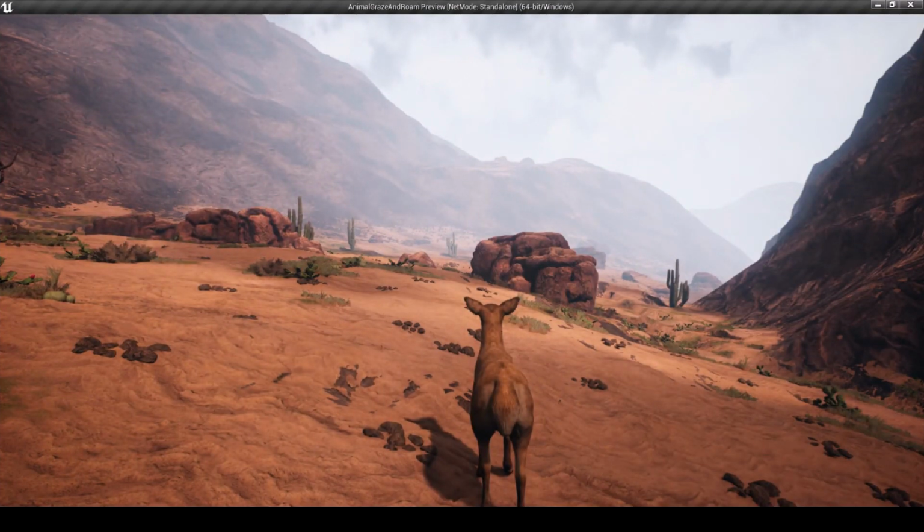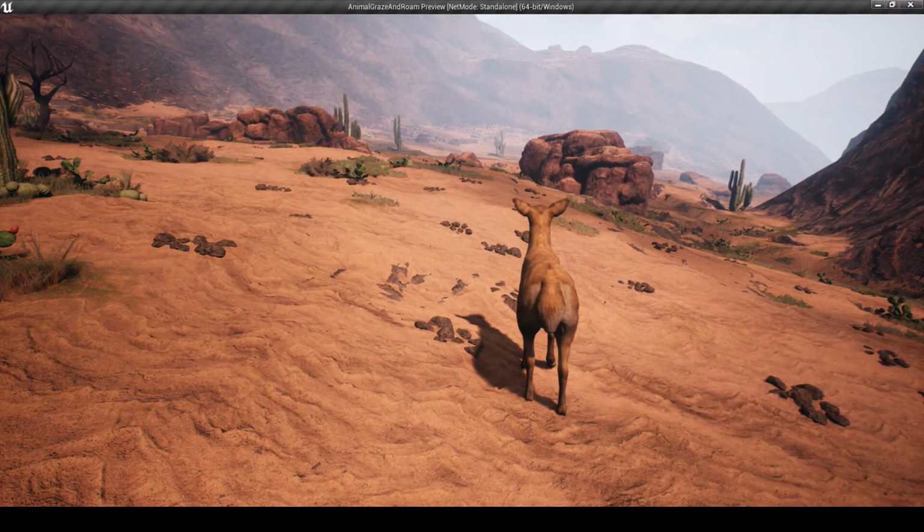Compile, save and click play. The animal should not have any head jitters at this point.